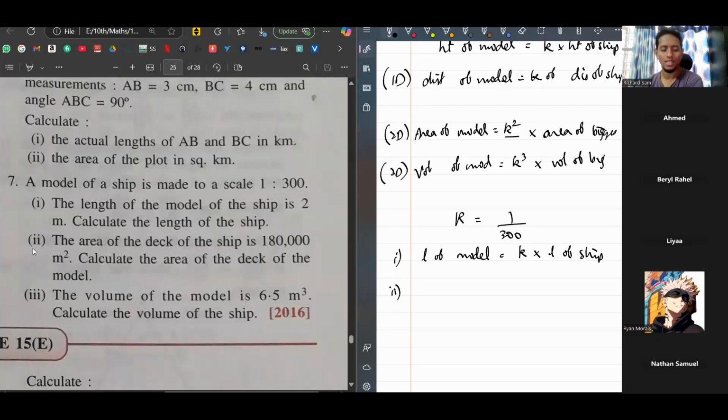For the second one, the area of the deck, see, area, two-dimensional. The area of the deck of the ship is this much. Calculate the area of the deck of the model. So tell me the formula. Area of the model is equal to K into area of deck. Like we are mentioning which part. Okay, here also, area of deck of model is equal to K square into area of deck of ship. What specifically we are calculating, write that in your formula.